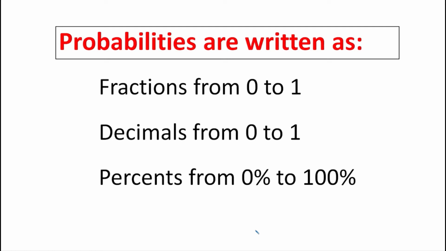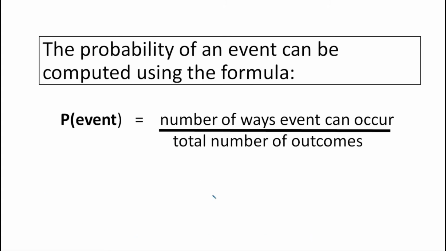So as you notice, in fractions and decimals, the lowest answer in probability is 0, while the highest answer is 1. In percents, the lowest answer is 0% and the highest answer is 100%. So how do we solve problems involving probability? The probability of an event can be computed using the formula: the probability of an event equals the number of ways the event can occur over the total number of outcomes. So we are going to use this formula in solving problems involving probability.